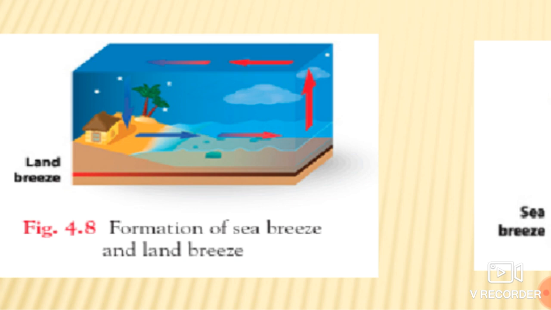See students, in the summer season we really feel very hot, as the surrounding temperature increases and the ground surface is very hot. The sun's rays heat up the surface of the earth, and this heat is then transferred to the air, so we feel warm air on summer days also.